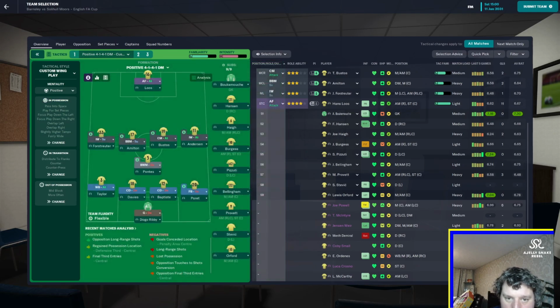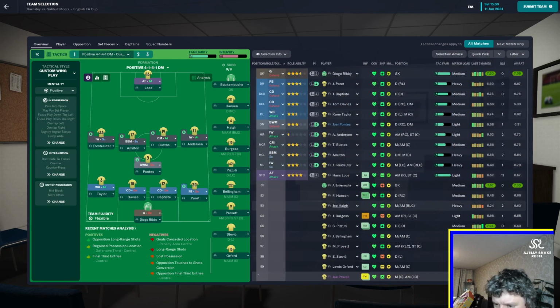So we're going to have Diogo Ribby in goal, Taylor on the left, Porritt on the right, Davis and Baptiste in the middle. Where is Hansen? Hansen's going to go for Baptiste. Then we're going to go Ponce in the middle as the defensive midfielder, or ball winning midfielder as it is. Forster on the left, Anderson on the right, Hamilton and Bustos in the middle too, and Lewis up front. As you can see, we are going for a different sort of approach. It's a 4-1-4-1 sort of formation.